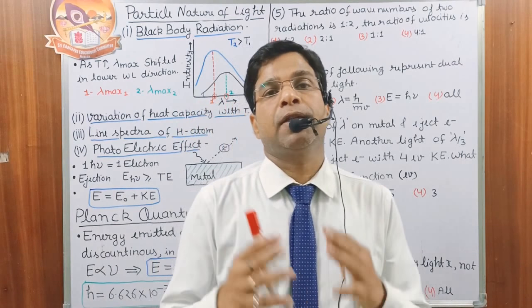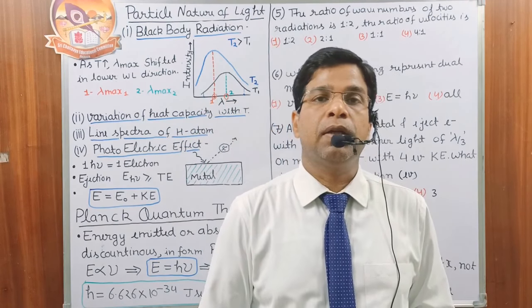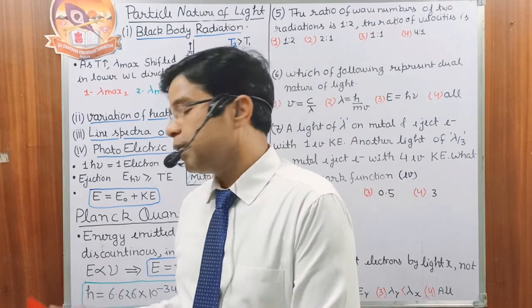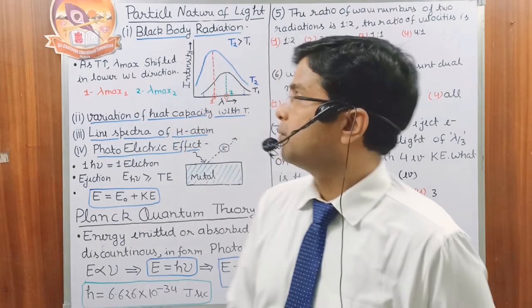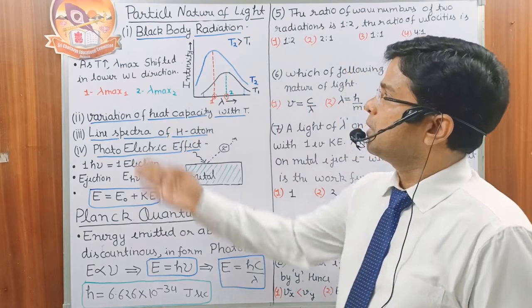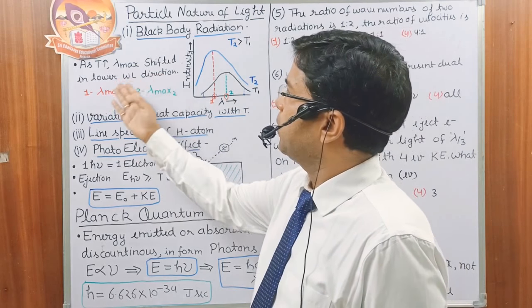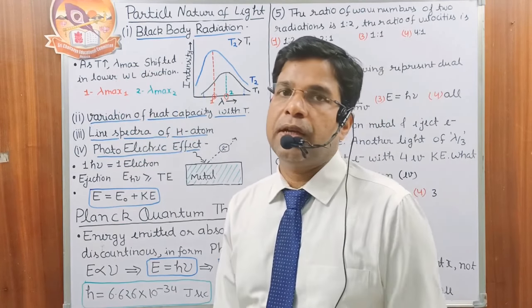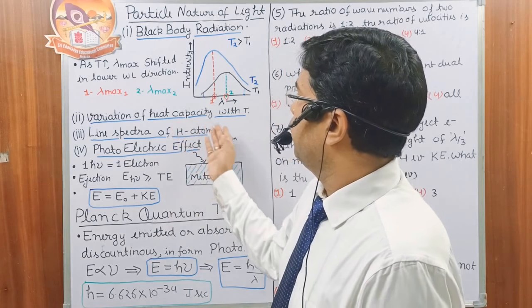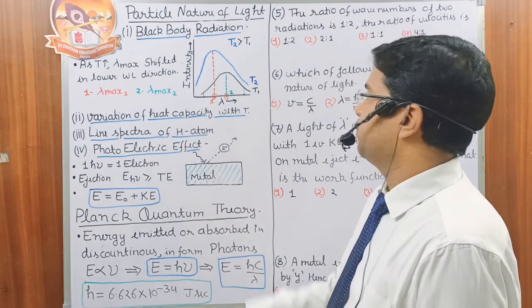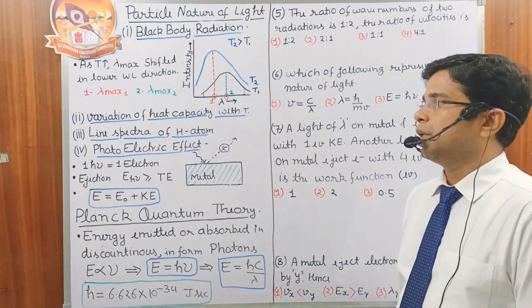This can be explained by the particle nature of light, or the dual nature, which we study in the next one. Then as the temperature increases, lambda max shifts in the lower wavelength direction, as I have already explained to you. Variation of the heat capacity with the temperature, this you need to remember.